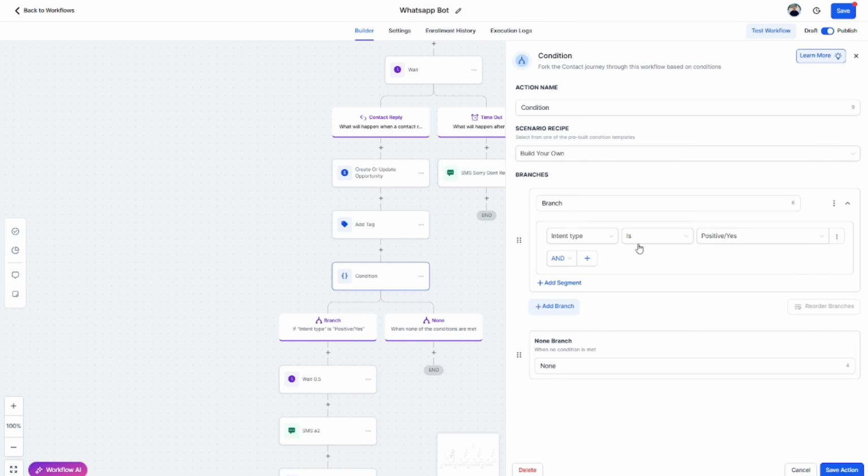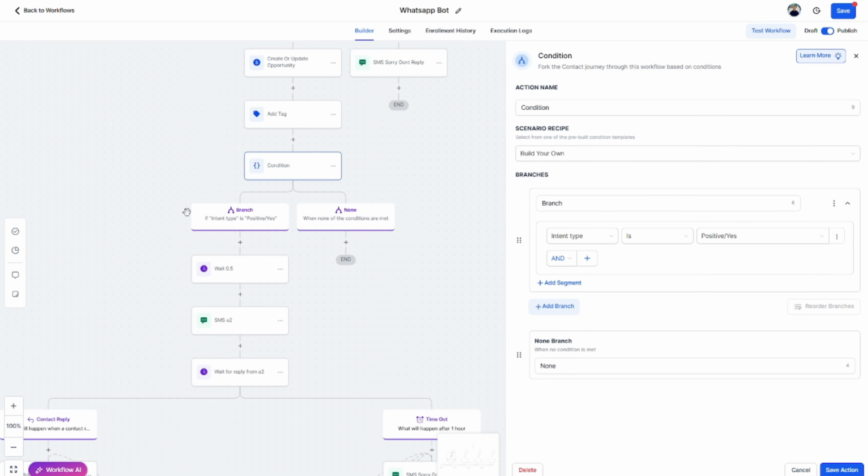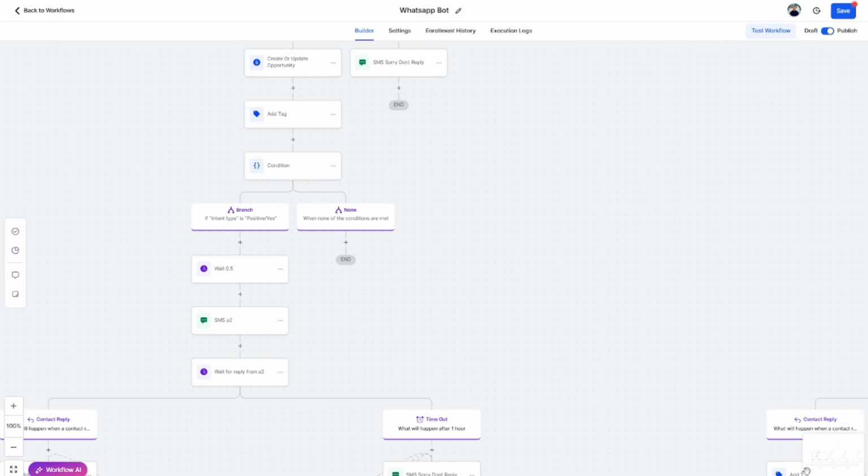We say, is the intent positive? So is it a positive reply? It is us. Yes, it's us. This is not us. No, we don't have a number anymore. No, call another number. So if they say yes in every possible intention, we are going to go through the next workflow or the next path in here. So we need to cancel it here. So we're just building magic on top of magic on top of magic.